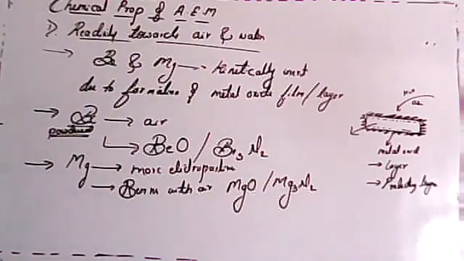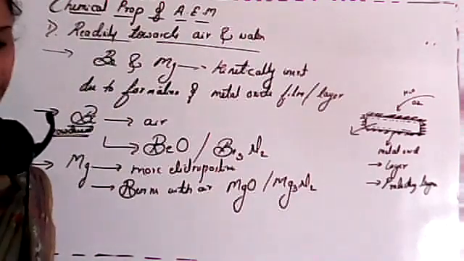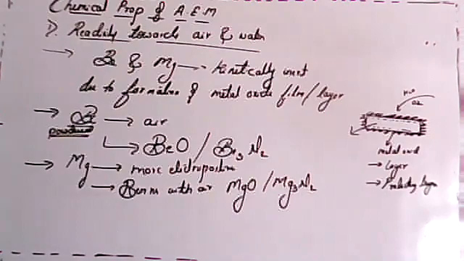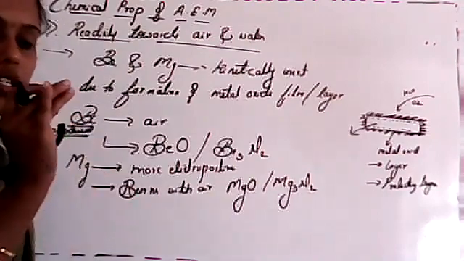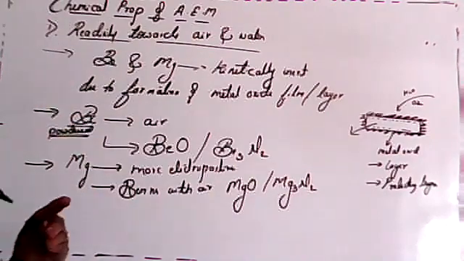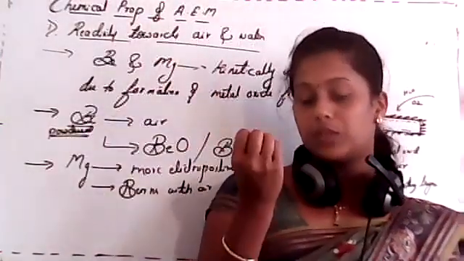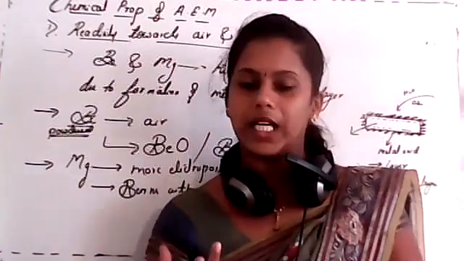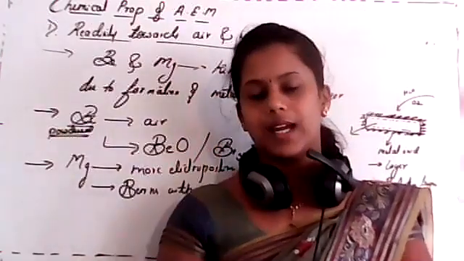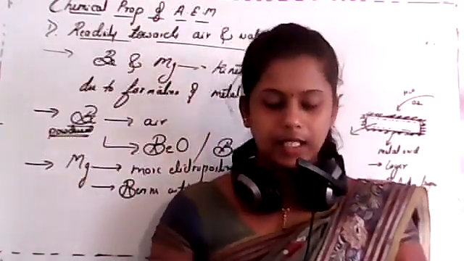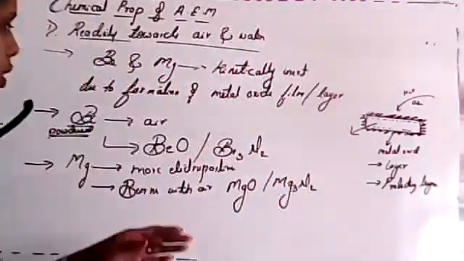And the last one: calcium, strontium, and barium also react vigorously with oxygen or air, and form oxides and nitrides. Is it clear about all these things?